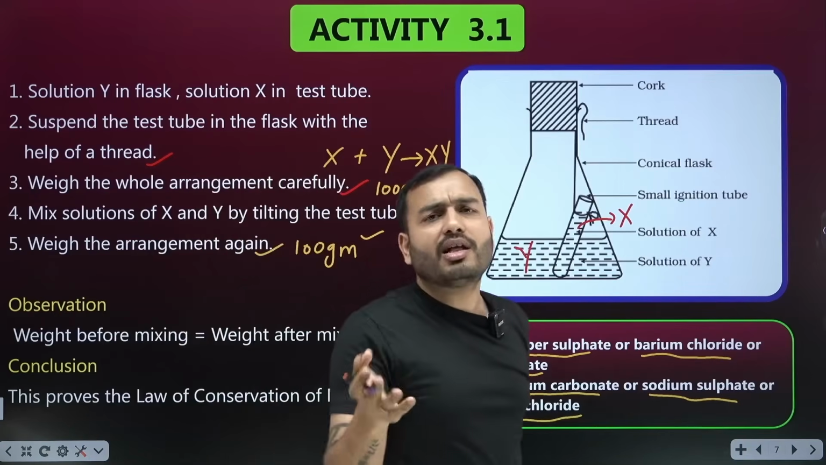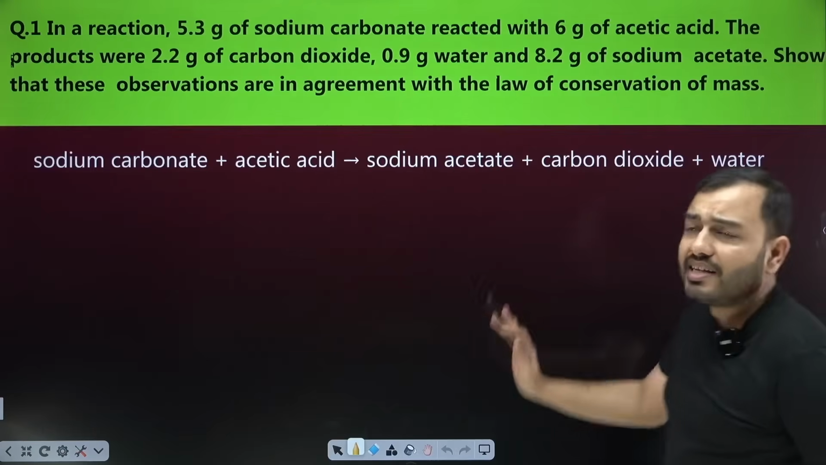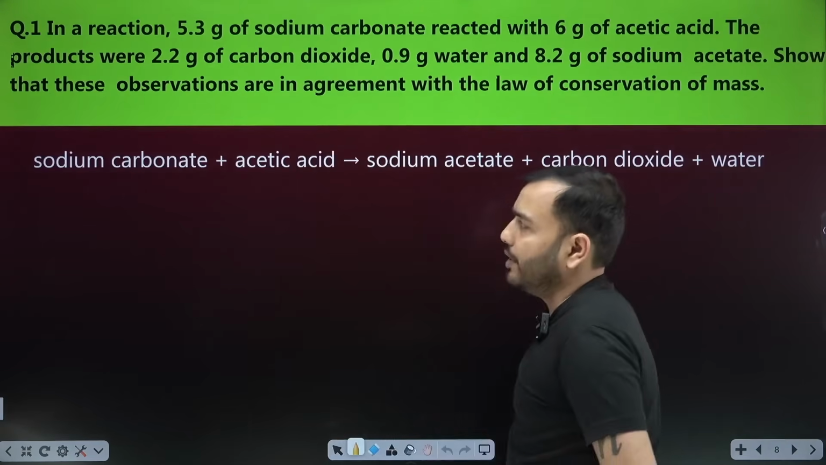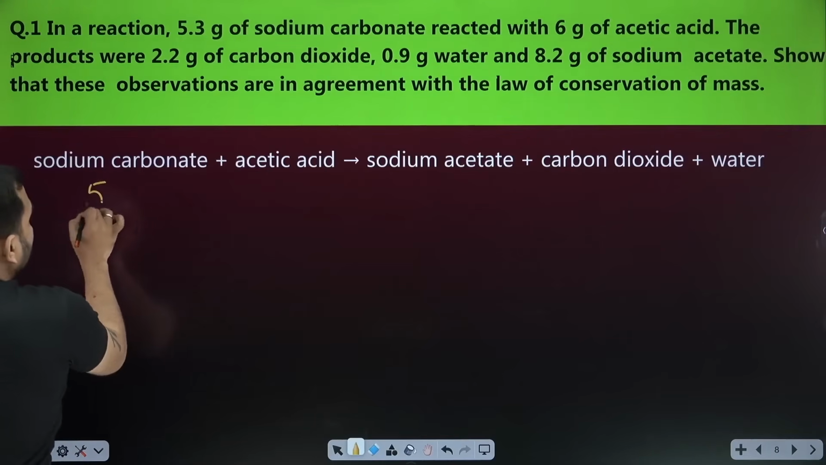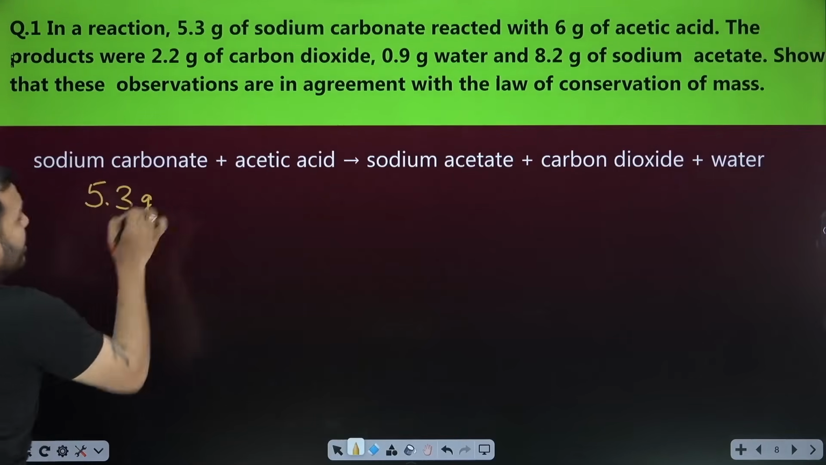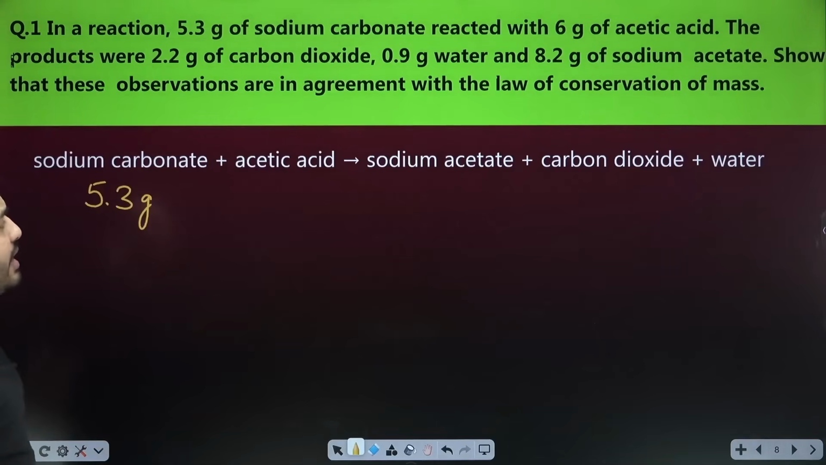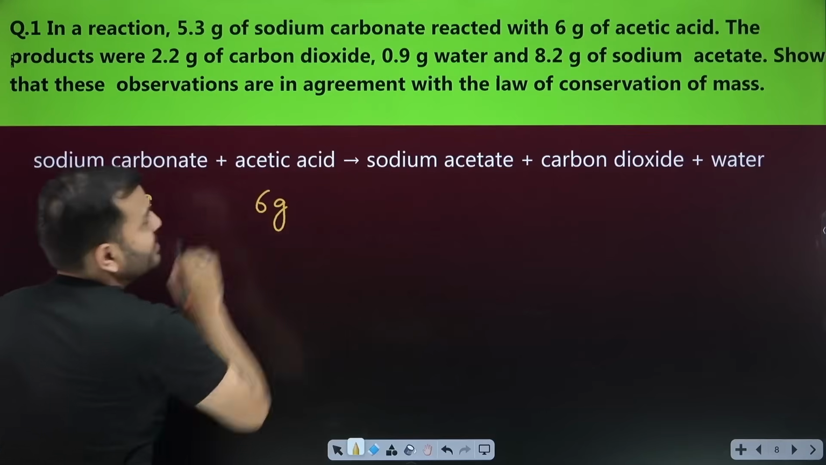So X and Y are different chemicals that react with each other. Let's see a question, an NCERT question. In a reaction, 5.3 gram of sodium carbonate. This is sodium carbonate. How much is it? 5.3 grams, so I write it here. 5.3 gram of sodium carbonate reacted with 6 gram of acetic acid. To which does it react? To 6 gram of acetic acid.